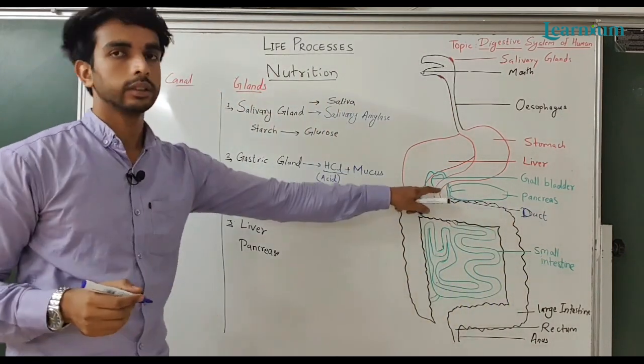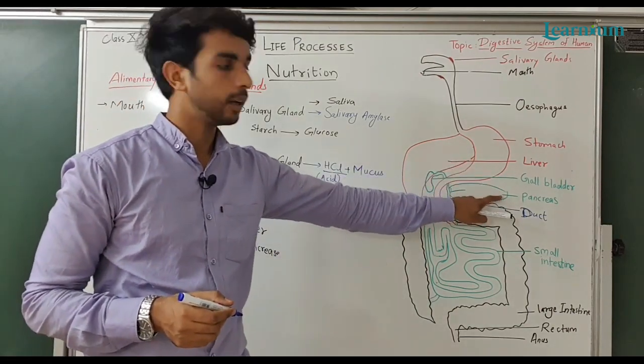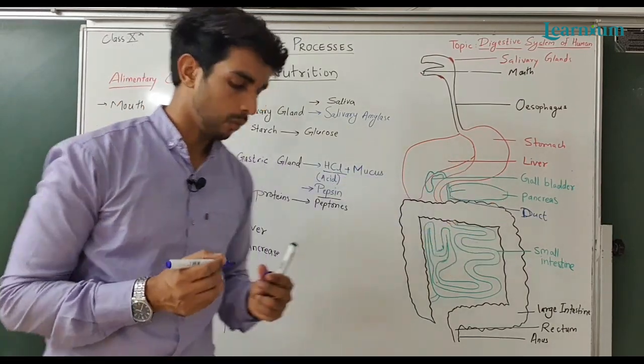These are the ducts which take the secretions of the liver and pancreas and pour them directly into the small intestine.